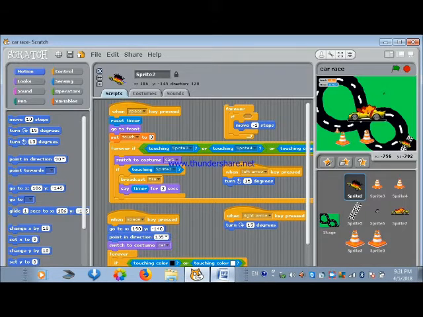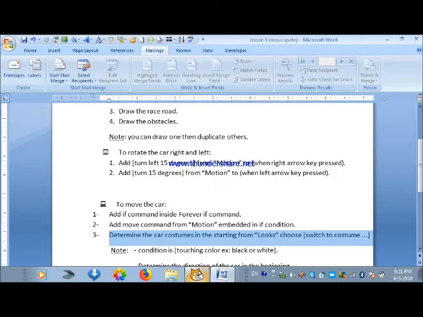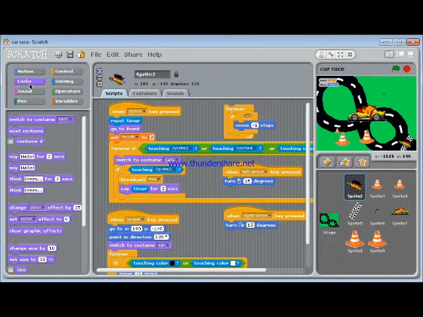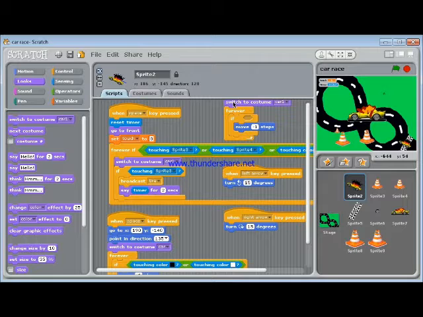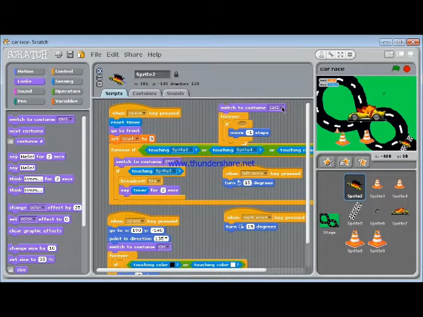First, determine the car costume in the start from looks. Choose switch to costume. We choose from looks switch to costume, and add it before forever and the if condition. And we choose this costume, which is the normal car, not the burnt one.